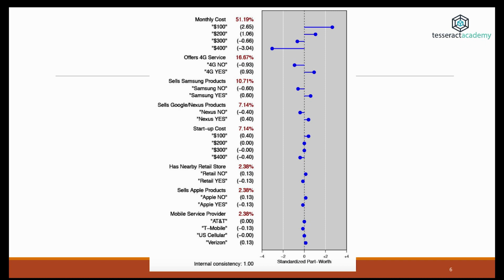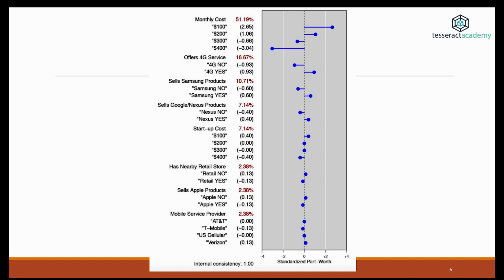Doing this makes it easier to understand the results, and we can see, for example, in this graph, that having a monthly cost of $100 in this case is a very positive factor. It increases the ranking of a package. Having a high cost, as would be expected, reduces the ranking by around 3 places. So conjoint analysis can be a powerful tool in order for you to understand how different product packages are perceived by your customers.